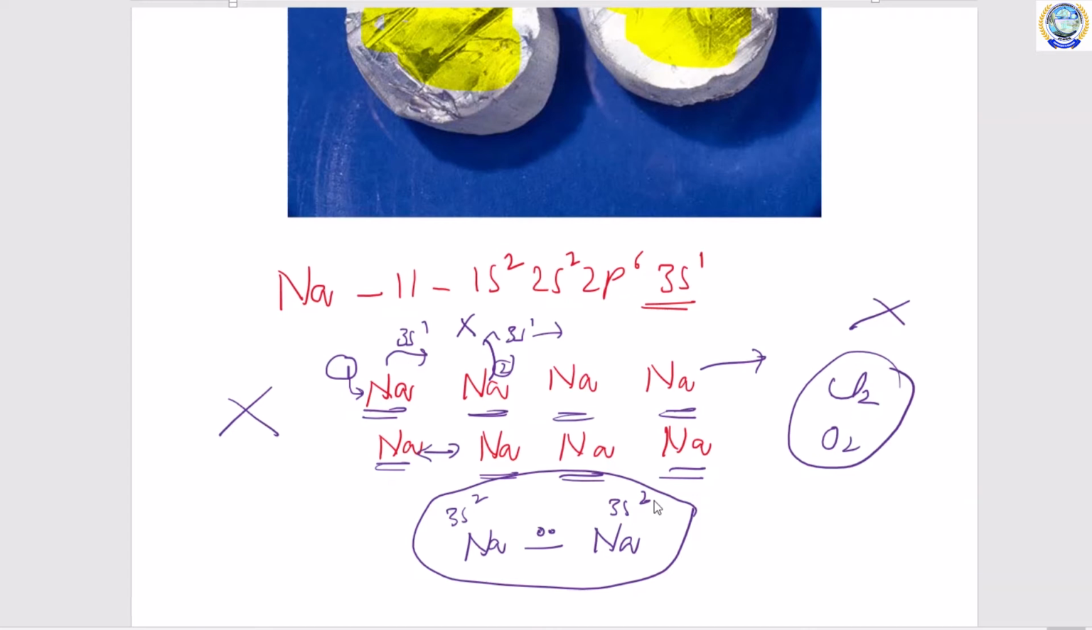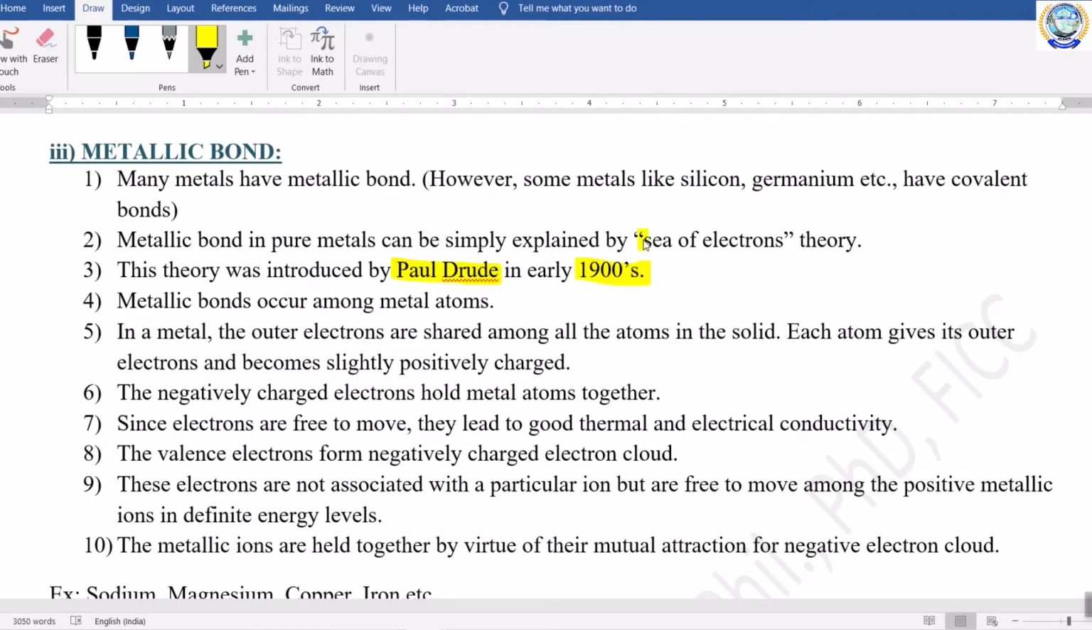To explain this, the sea of electrons theory was proposed by the scientist Drude. See here, sea of electrons theory. By using this sea of electrons theory, we are able to explain the bonds present in metals without using the octet configuration concept.